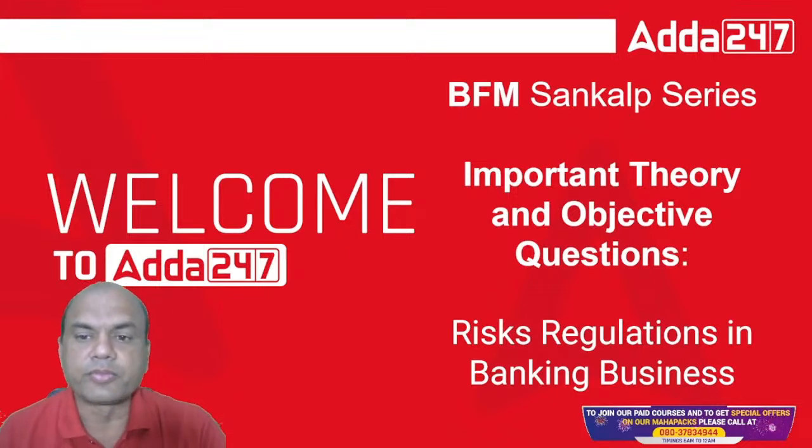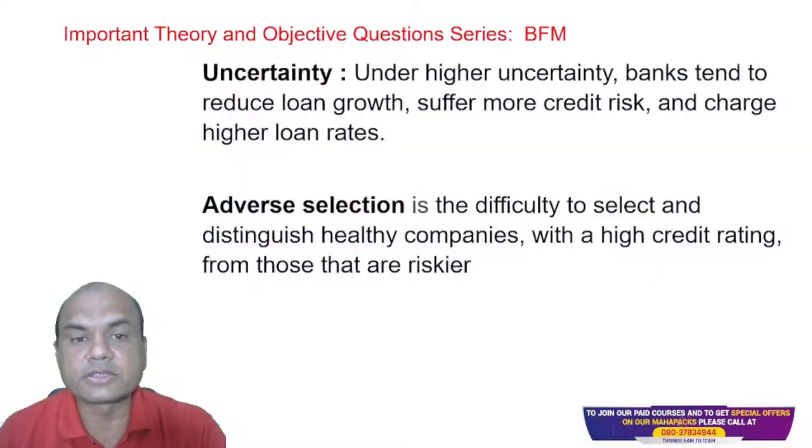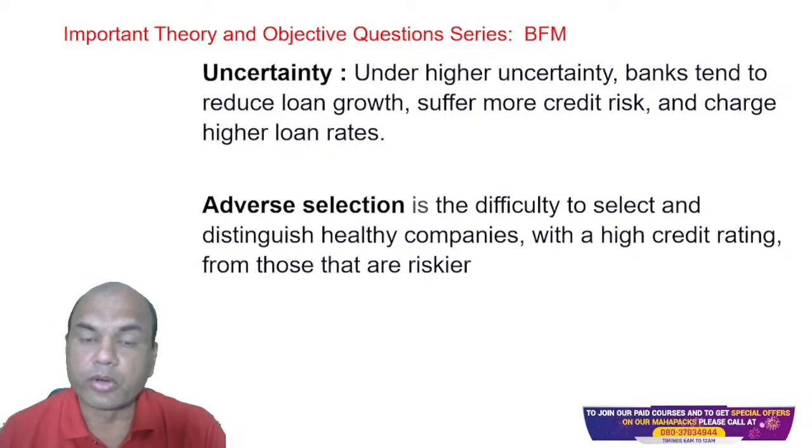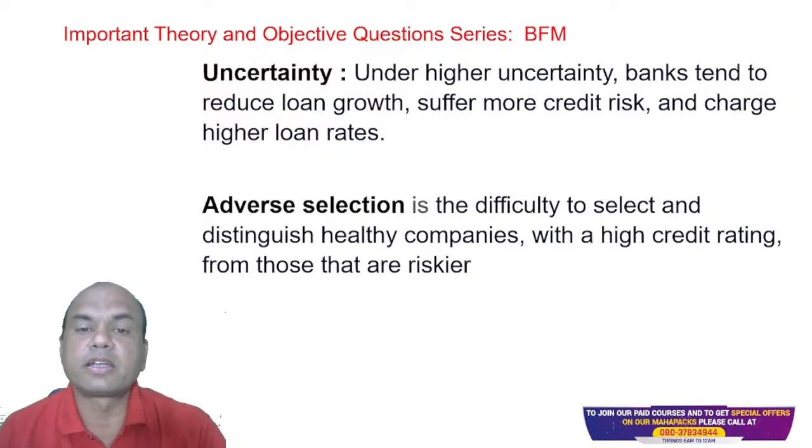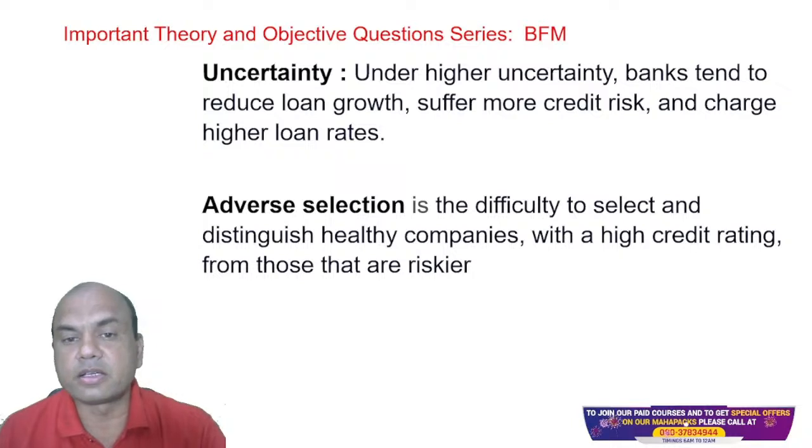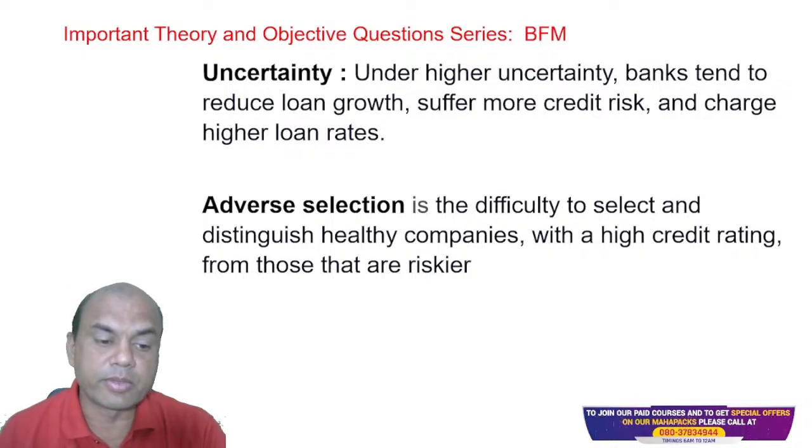Move on. So those who are in the paid class, kindly note, these are the important definitions which you should follow from module B. Uncertainty. What is uncertainty? Under high uncertainty, banks tend to reduce loan growth, suffer more credit risk, and charge higher loan interest. What do you mean by this?